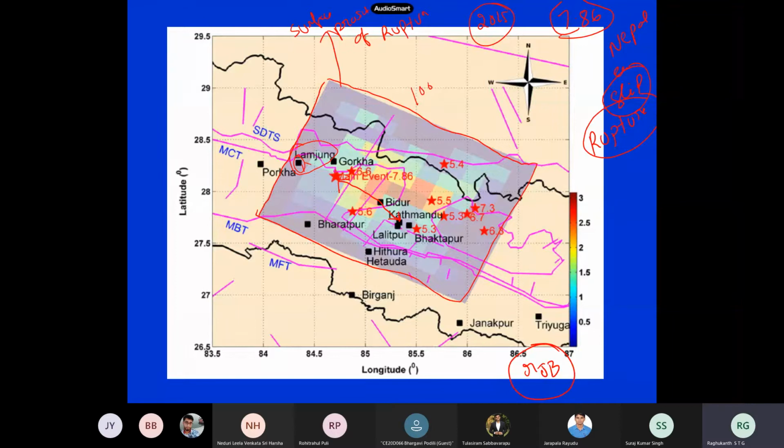Or Gurkha, or all these stations, Bhaktapur, Lalitpur? Even Bharatpur. What is RJB? Nearly zero. They lie on the rupture plane itself, so RJB is 0, but epicentral distance is not 0.